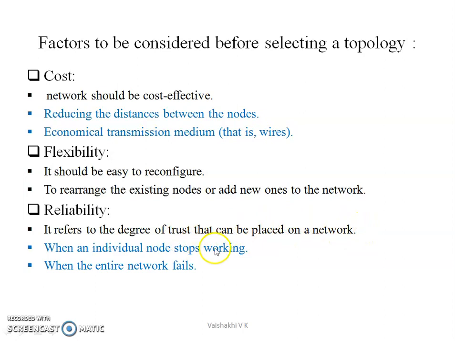How can we increase the reliability? Reliability is affected when an individual node stops working or when the entire network fails. When an individual node stops working and when the entire network fails, the reliability of the network is lost.